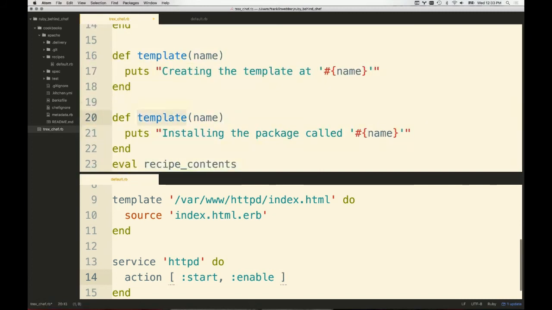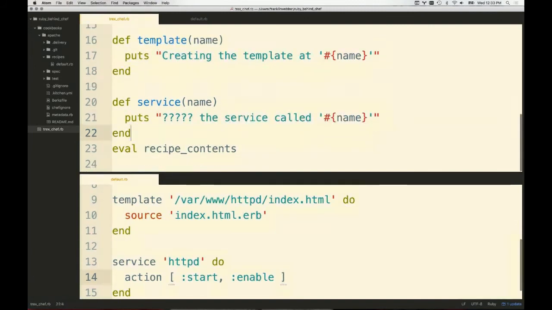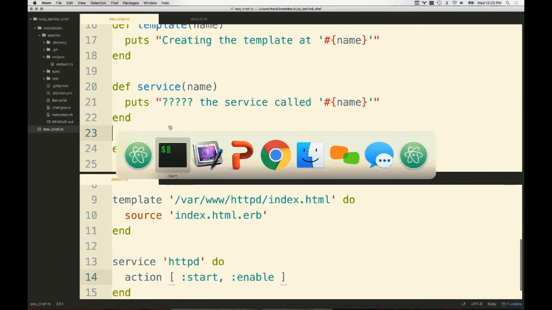And we'll change this one to service. And this one would say, I'm doing what? I guess we need to figure out the action information. So we'd have to figure this out, starting and enabling maybe. Right? So we'd have to figure this out eventually, but let's just leave this as blankety blank, the service specified by that name. All right, I'm going to rerun the code.